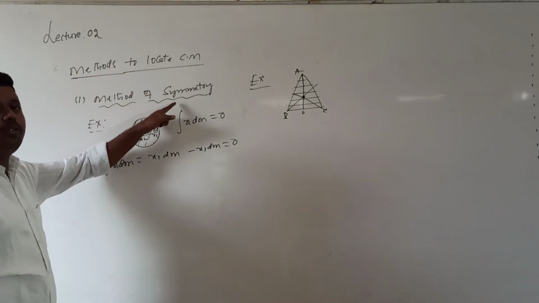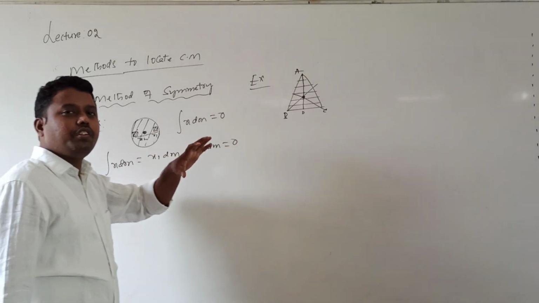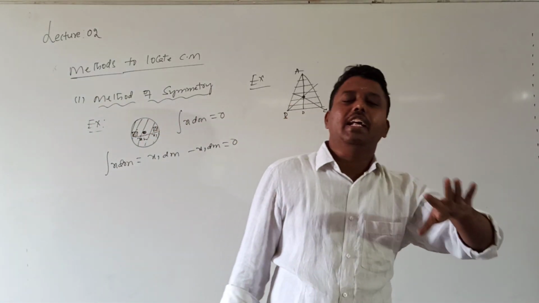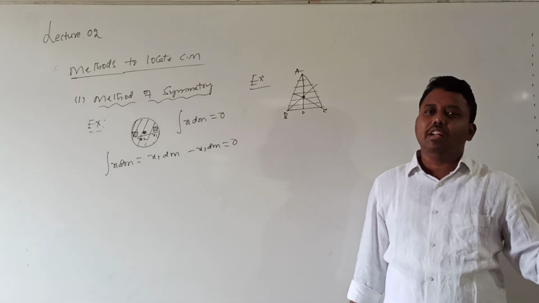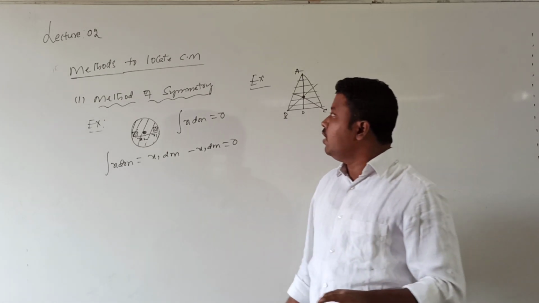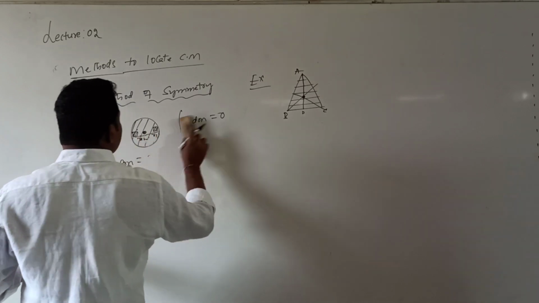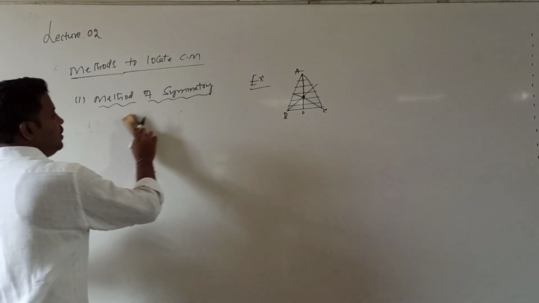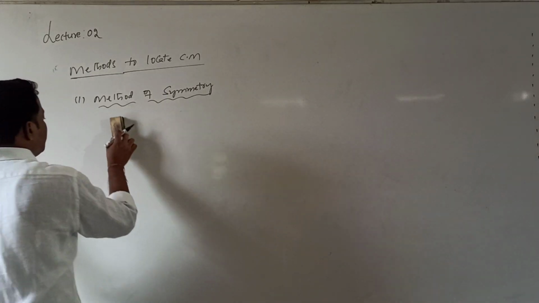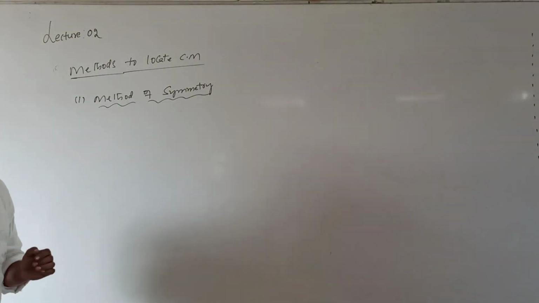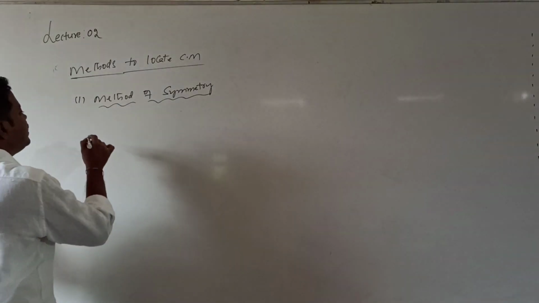Are you getting it? So this is for the location of the center of mass. In this method, what we come to know is that whenever a body has uniform mass distribution, the center of mass undoubtedly coincides with the geometric center, whatever the shape you consider. Now let us see some applications based on these symmetrical bodies.